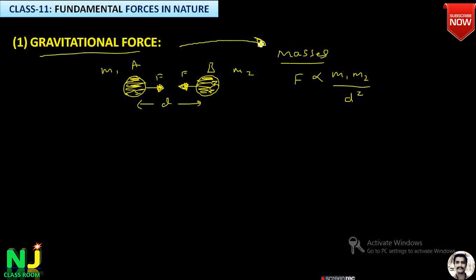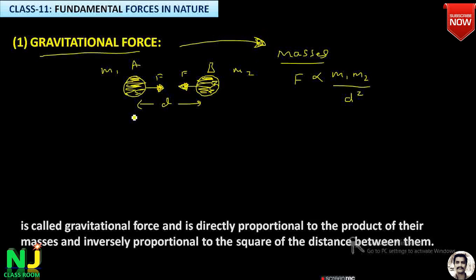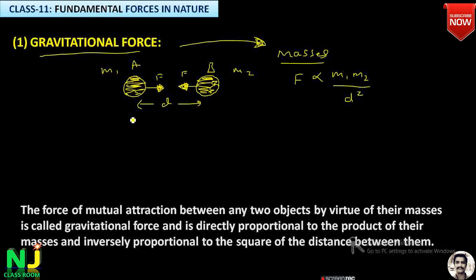Mass, actually the presence of mass in the bodies. So, simple definition: what is the definition of the gravitational force? The force of mutual attraction between any two objects by virtue of their masses is called gravitational force, and it is directly proportional to the product of their masses and inversely proportional to the square of the distance between them.